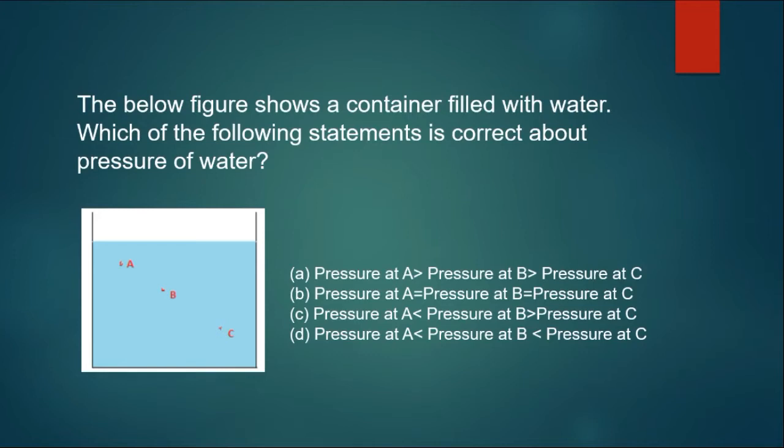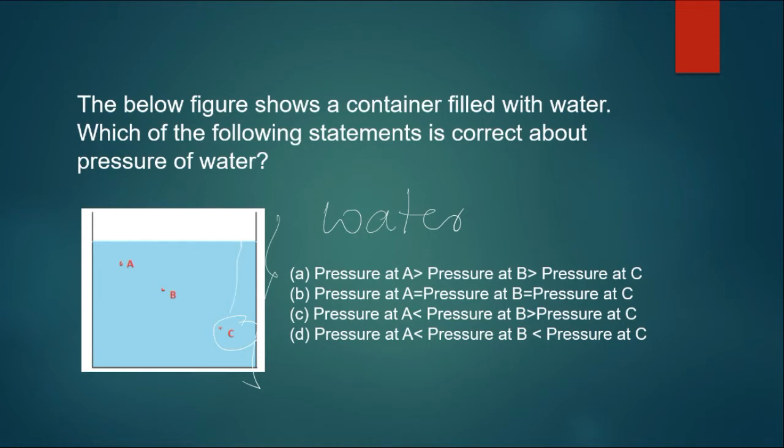Next, the below figure shows a container filled with the water. So this is totally filled with water. Which of the following statement is correct about the pressure of the water? Now see, point C is having more weight of water.